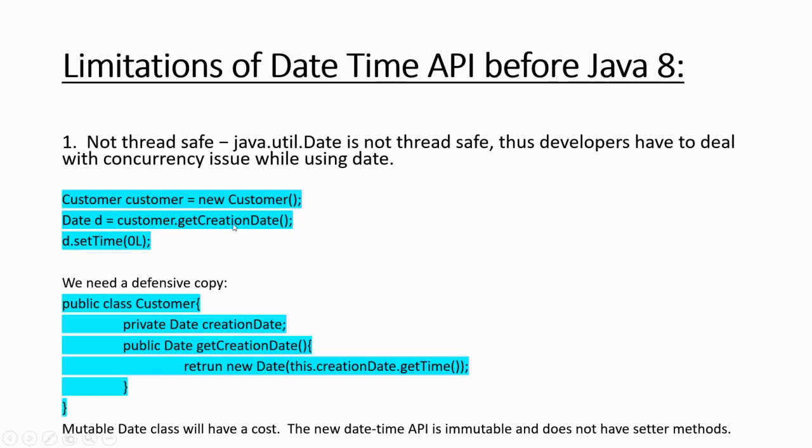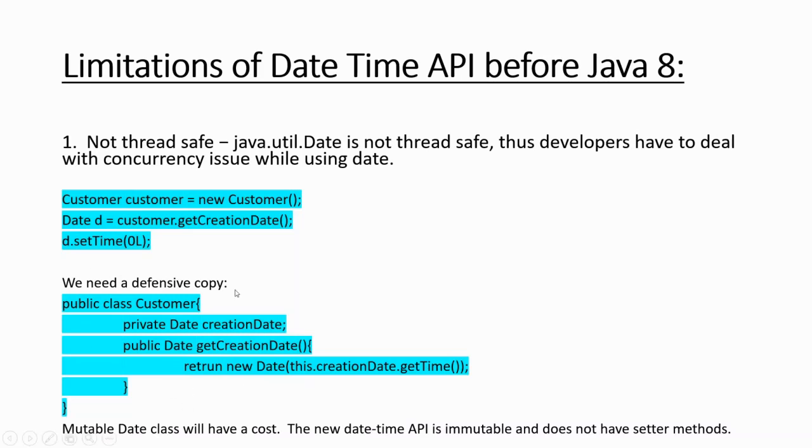So what we had to do is have a defensive copy. Whenever we try to get the creation date, we return a new date based on the creation date which is currently there. So the user from outside is not able to change the original creation date.